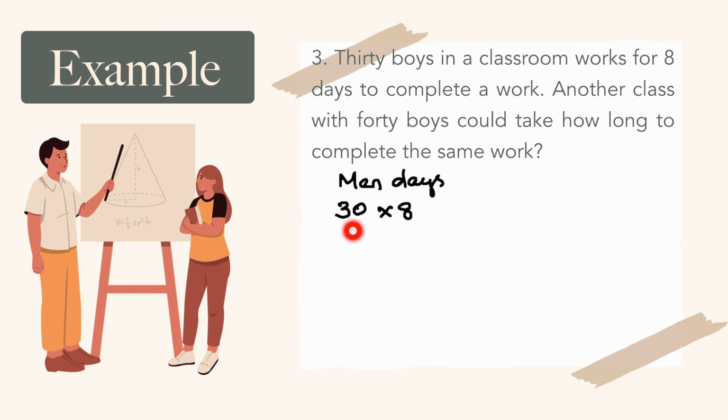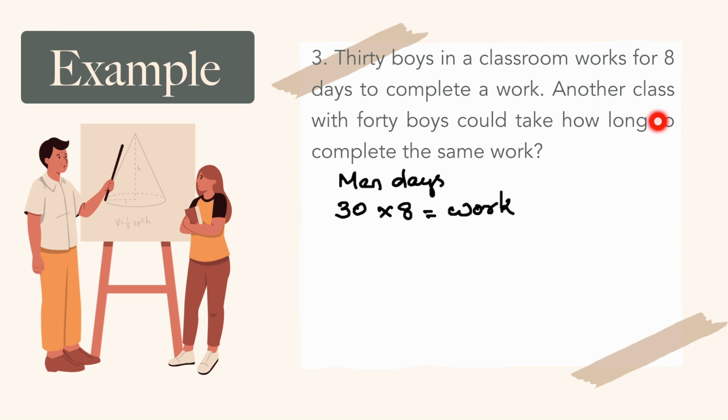Man is here 30. Men doesn't necessarily mean men; if women are given in the question, don't get confused. Even though I said man days, in questions boys will be given, girls will be given, man, woman, laborer, something else will be given. The idea is you multiply the number of men or women, whatever is given, with the number of days mentioned. Here 30 boys work for 8 days, which means 30 into 8, that is the man days. And man days is equal to what? Work, we have said.